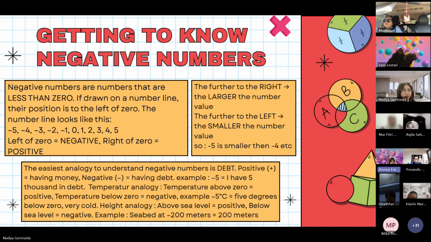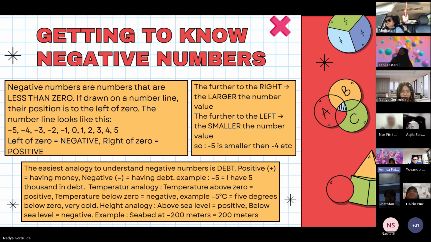Getting to know negative numbers. After seeing the previous examples, we start to often encounter numbers like negative 3, negative 5, negative 10. What exactly are negative numbers? Negative numbers are numbers that are less than 0. If drawn on a number line, their position is to the left of 0. The number line looks like this: negative 5, negative 4, negative 3, negative 2, negative 1, 0, 1, 2, 3, 4, 5.